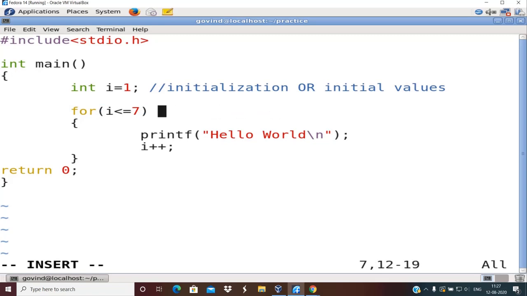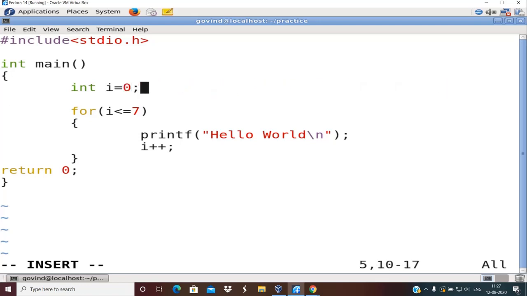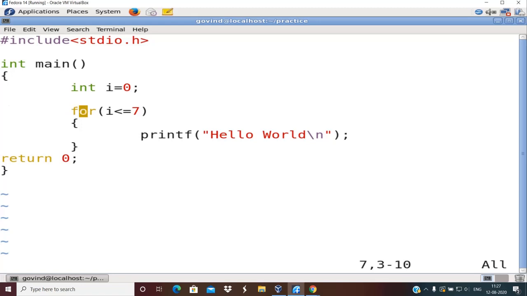Now I can specify any default values for this I, it doesn't matter. I can still start with I equal to 0, and this increment will now go from the body of the loop. You specify the initial values, test condition and increment or decrement separated by semicolons. So I'll now write I equal to 1. This I equal to 1 is the initial value for the start of this loop. Then you write the test condition.